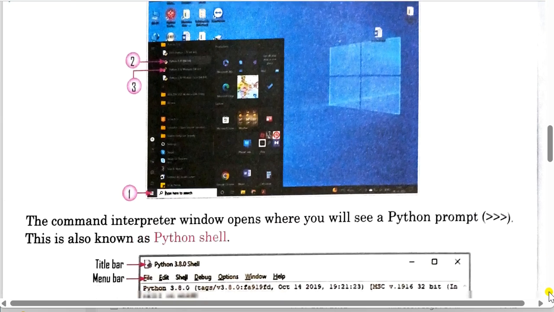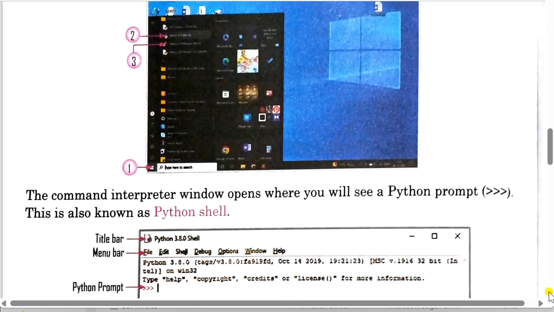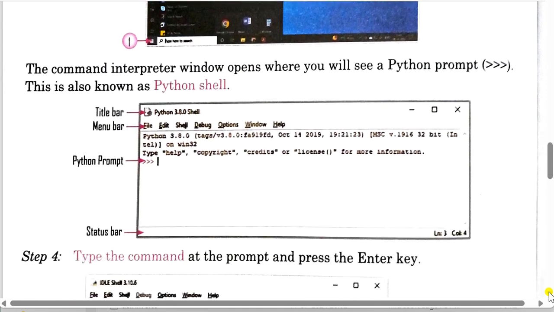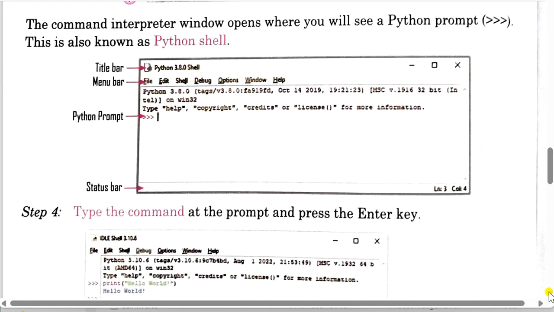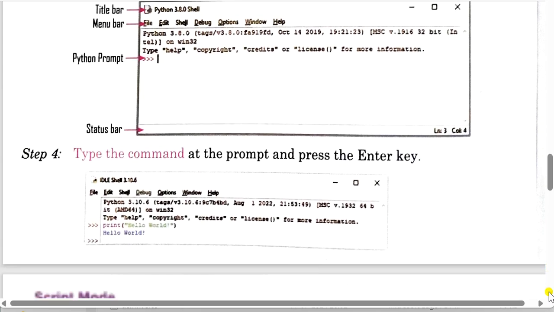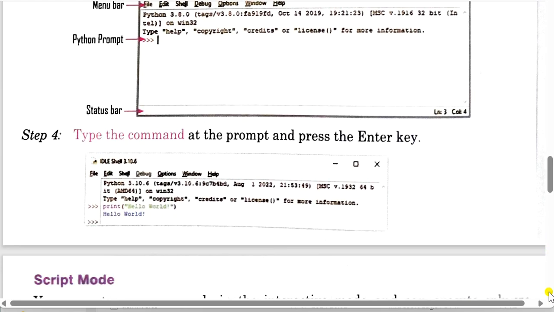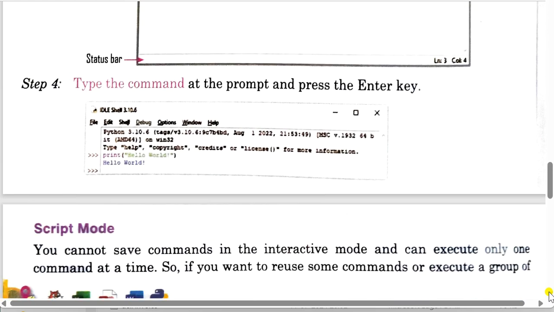Now let's move to next one, that is the command interpreter window opens, where you will see a Python prompt. This is also known as Python shell. You can also write program in Python shell. Now here in Python shell, you have to type the command at the prompt and press the enter key. Just after clicking the enter key, you will get the result of the program. I will show you this one practically also in IDLE environment.